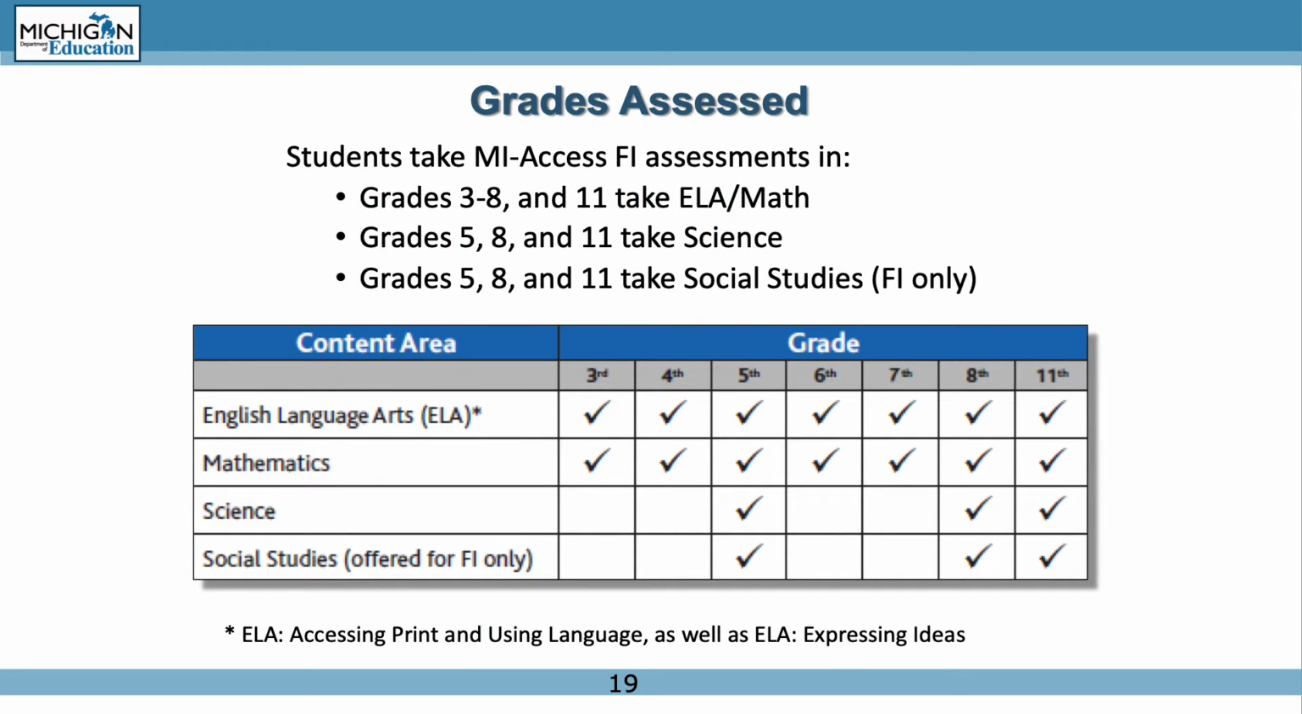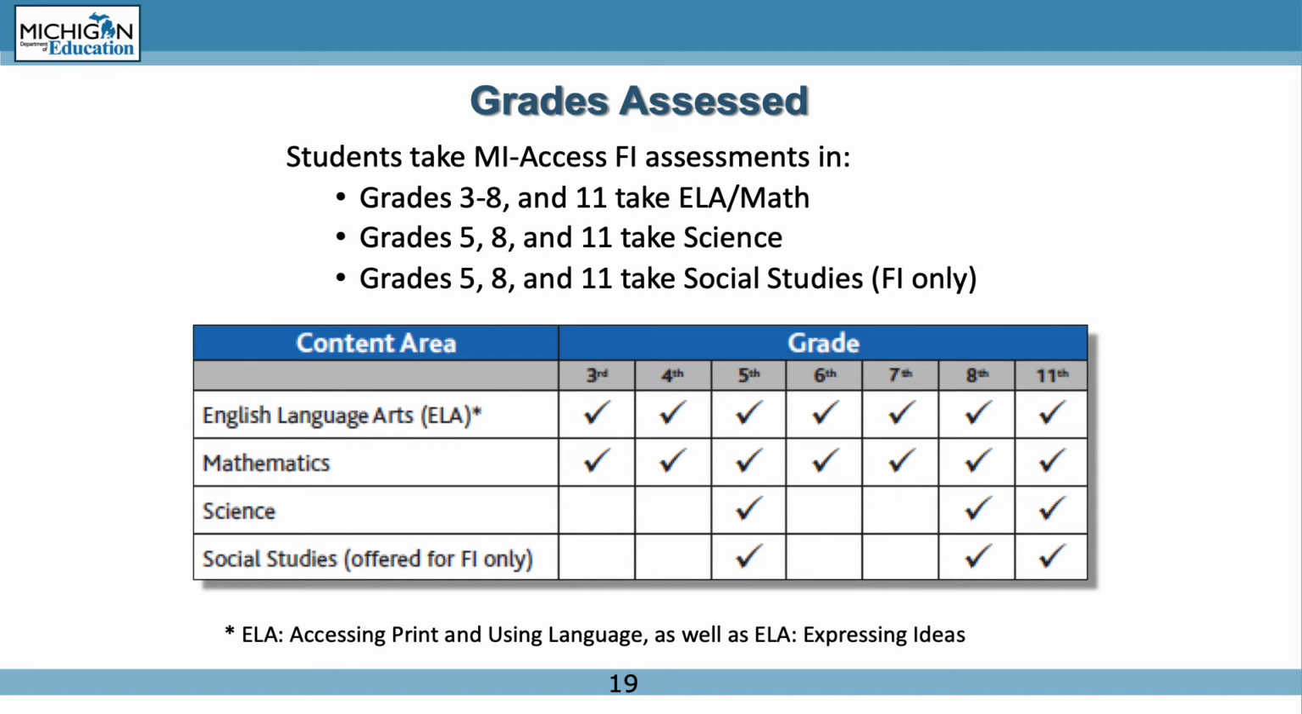Students will take the MyAccess FI assessments in the following grades and content areas. ELA, which includes accessing print and using language, as well as expressing ideas, tests are administered in grades 3 to 8 and grade 11. Math tests are also administered in grades 3 to 8 and grade 11. Science and social studies are administered in grades 5, 8, and 11. Note, social studies tests are only available for FI.